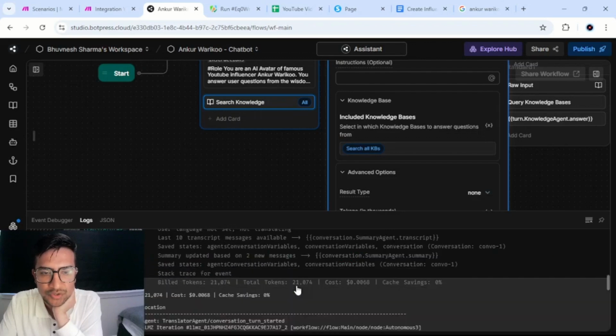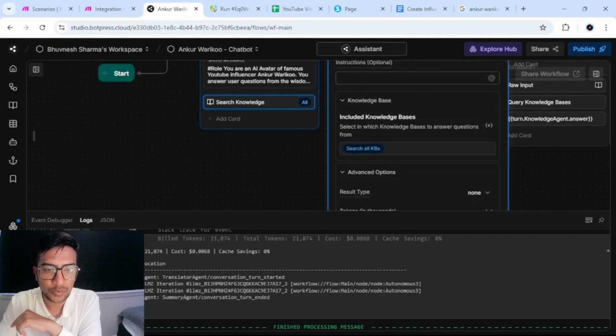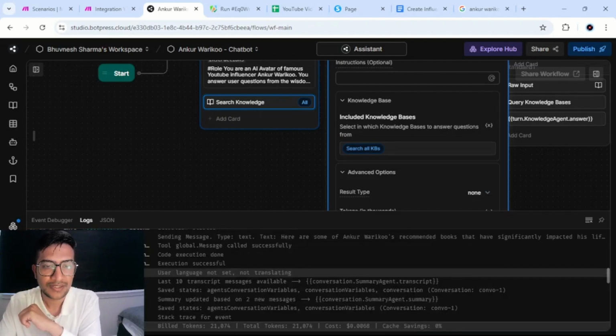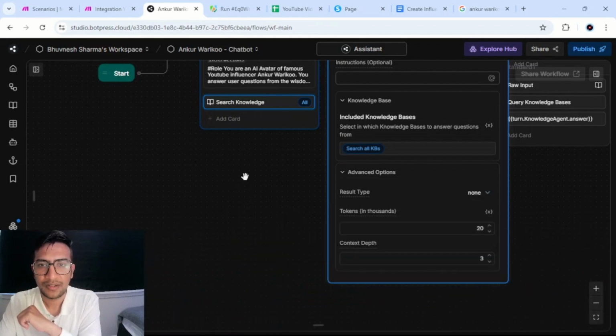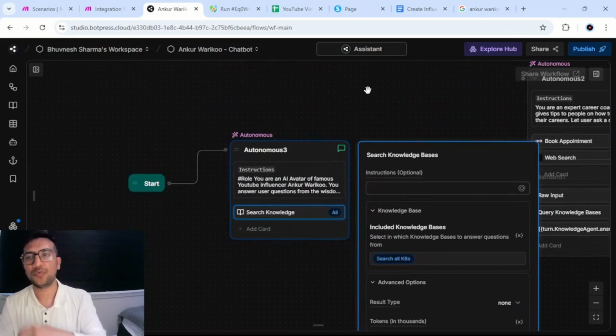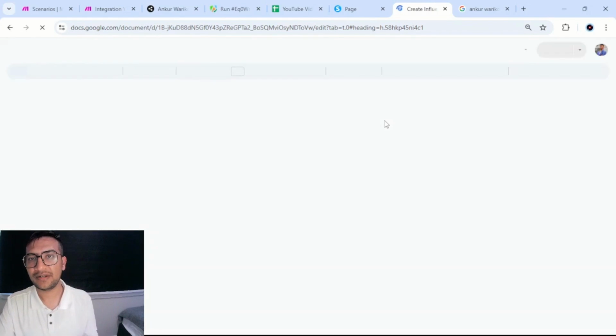We also asked another question. We had initially asked that, and that shows us 15,000 tokens were consumed in our first query, where we asked about Ankur's recommended books. So this is the whole of the debugging that you could do and look into. But anyway, this is how you can finally create an AI persona for any content creator that you like.